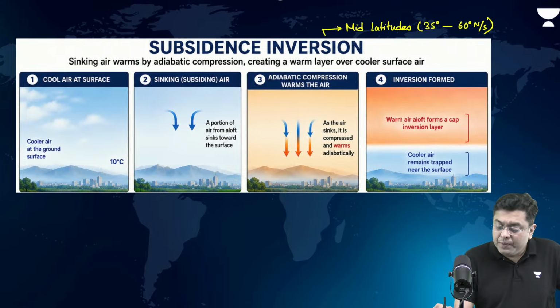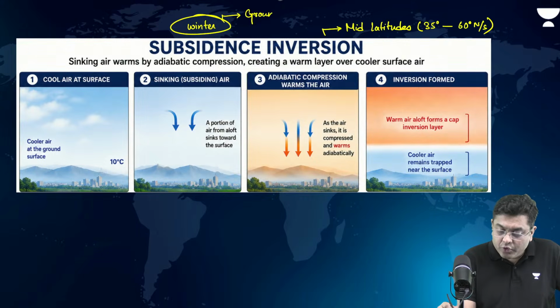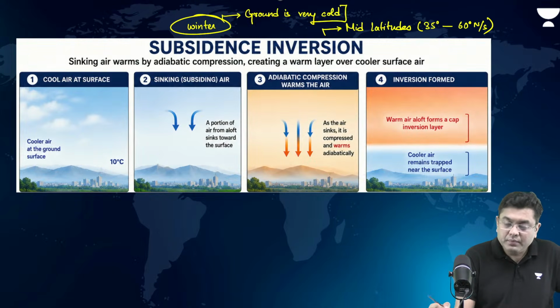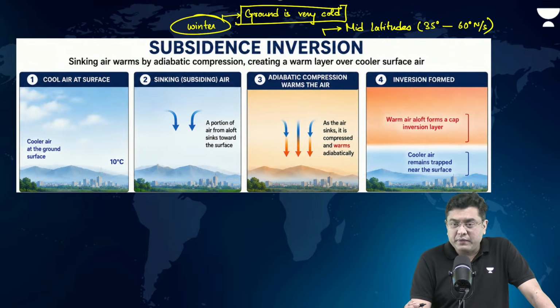In mid latitude, let's suppose winter. In the winter, ground will be very cold. Isn't it? Now, if the ground is very cold, then what happens?